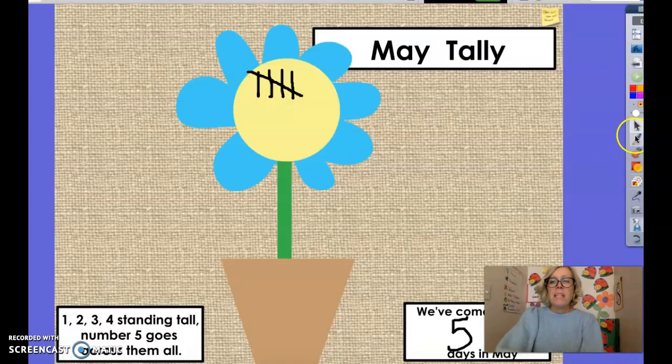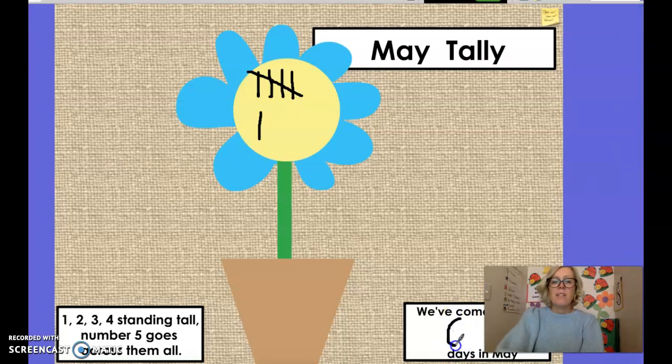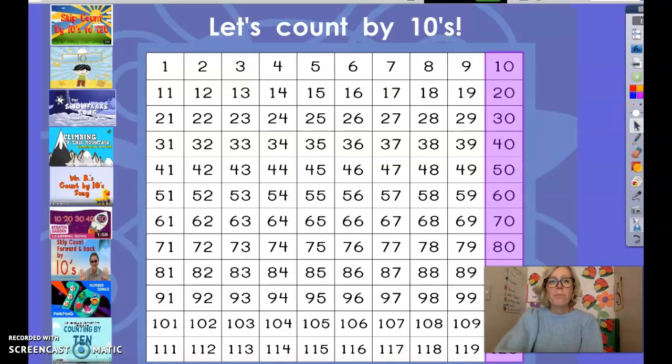We're going to do our May tally. And yesterday we had 5, so we're going to start a new group of 5. So we're going to do 1 standing tall. So 5 plus 1 more is going to be 6. So I'm going to write a 6, slant on down and give it a curl. Those 6s are tricky to write, so when you write them, make sure they're facing the right way.